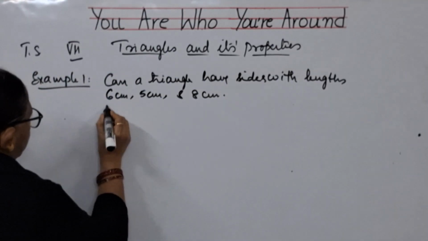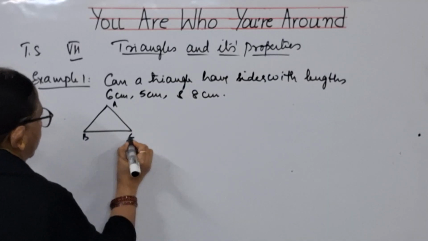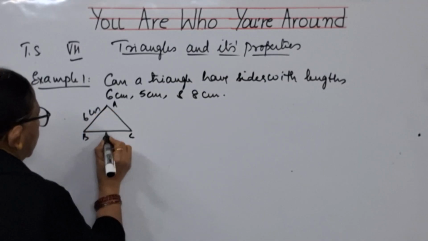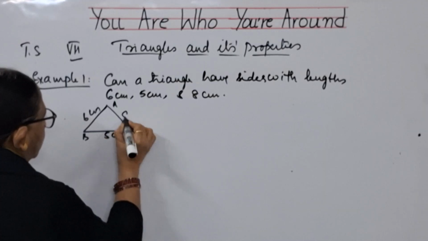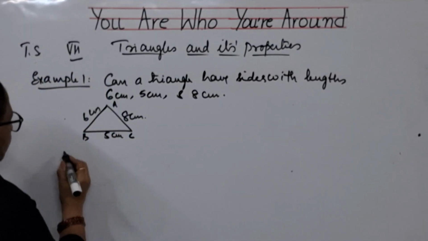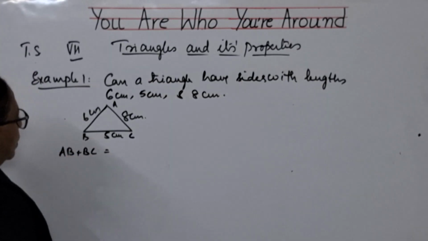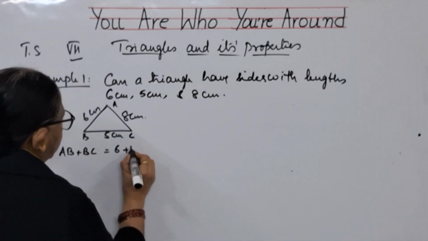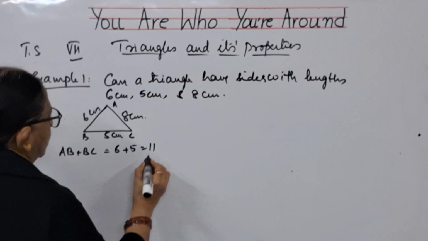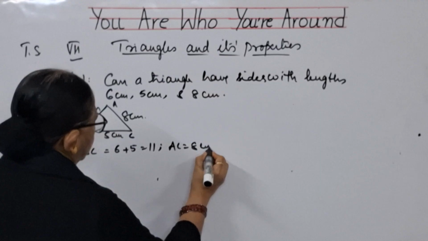So let us suppose that in triangle ABC, one side is 6 centimeters, one is 5 centimeters, one is 8 centimeters. Now, first let us find out what is AB plus BC. This is 6 plus 5, that is 11. Now, third side AC is 8 centimeters.